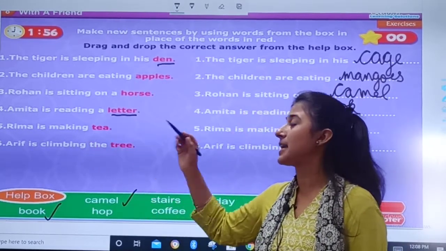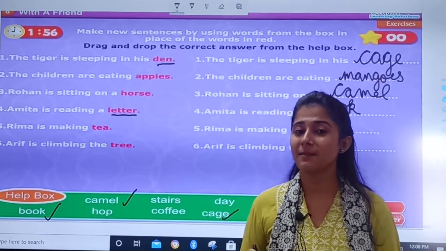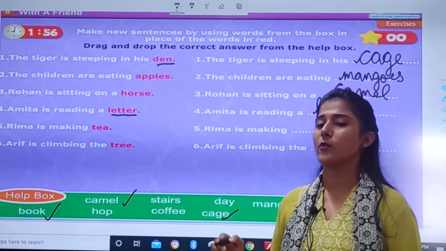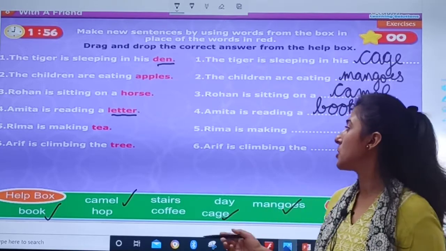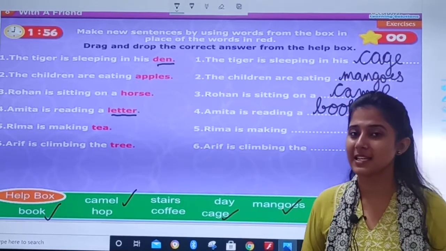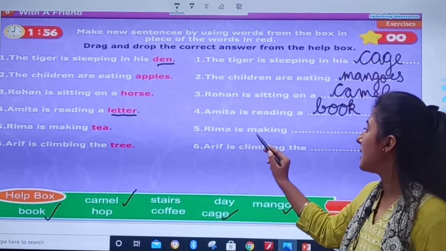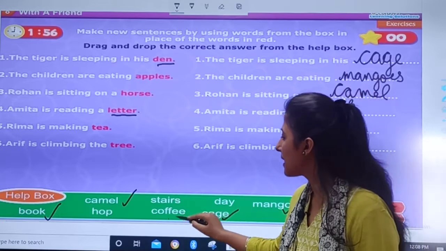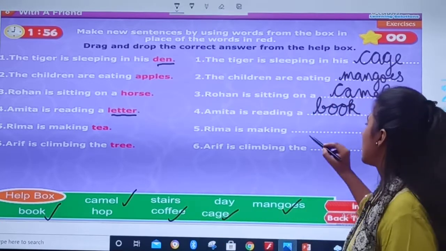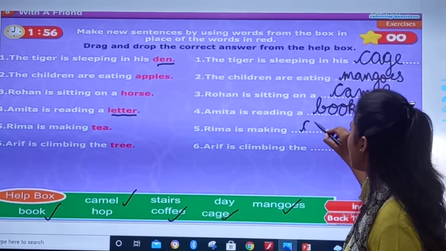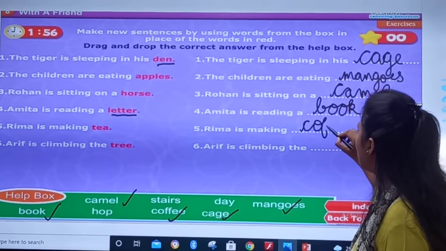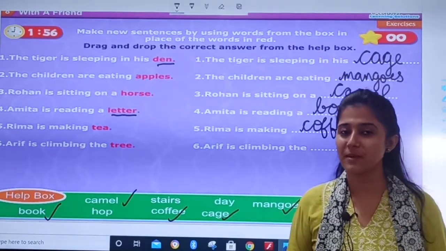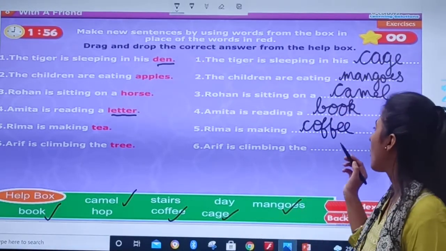Rima is making tea. Instead of tea, we will search one word which will make another correct sentence. See, Rima is making, find the correct answer. Yes, coffee. So you will write C-O-F-F-E-E. Okay. Rima is making coffee.